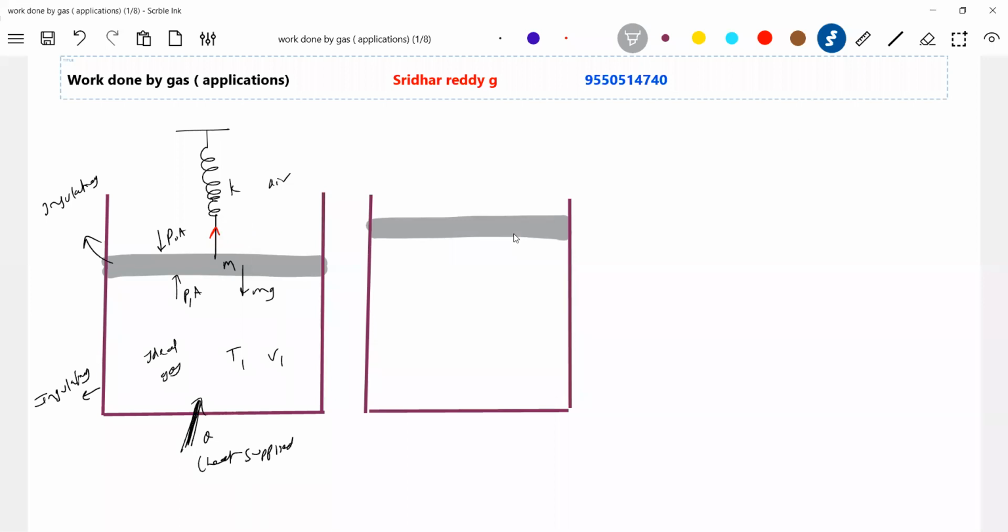Let me put it so that the spring is initially relaxed.